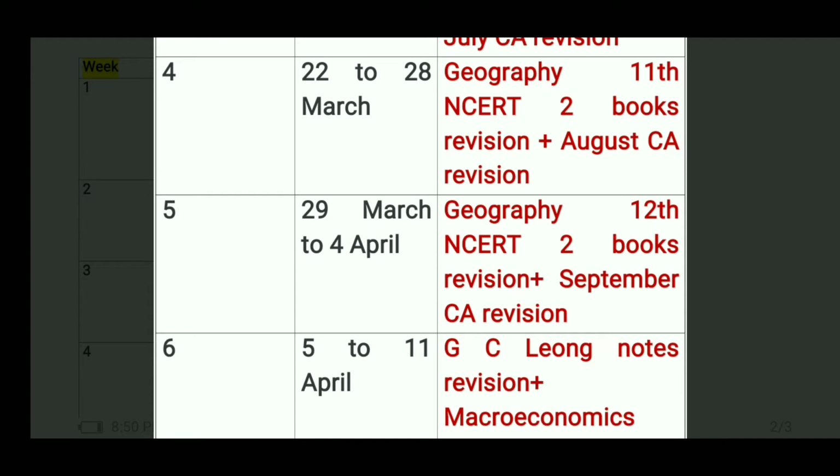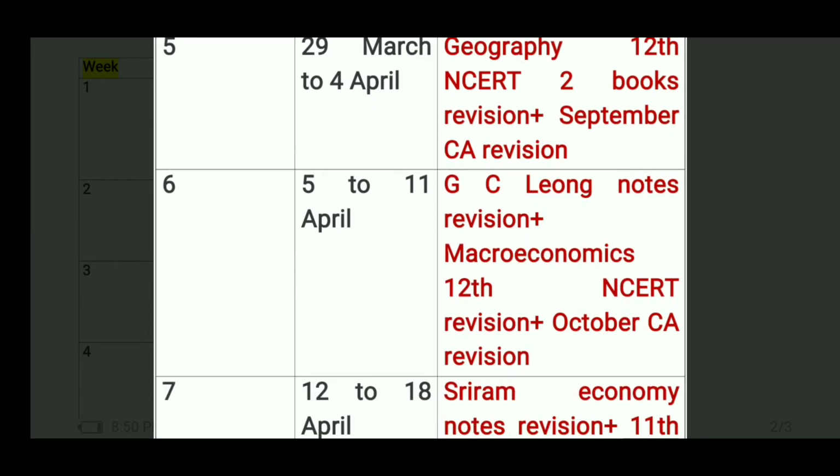Then week 6, 5th to 11th April: GC Leong notes revision and the macroeconomics 12th NCERT revision. In this week you have to revise the GC Leong notes which you have already made, and the macroeconomics notes and NCERT books, because NCERT is quite a small book.